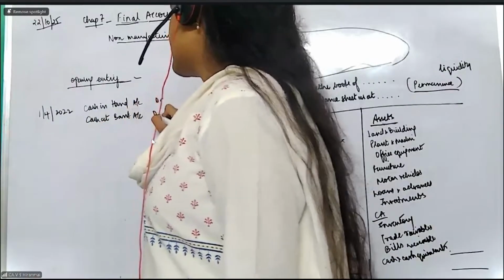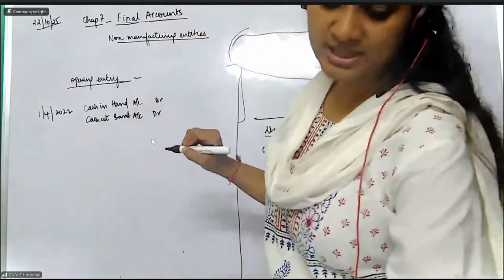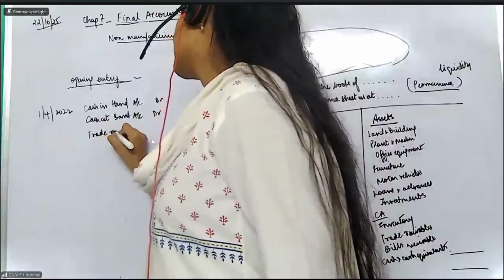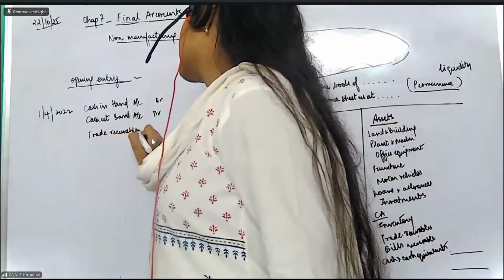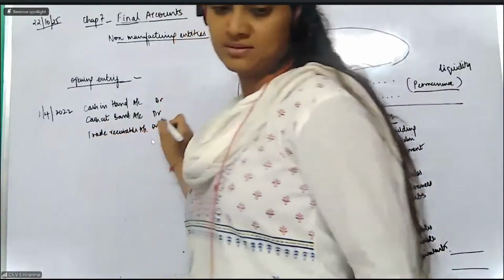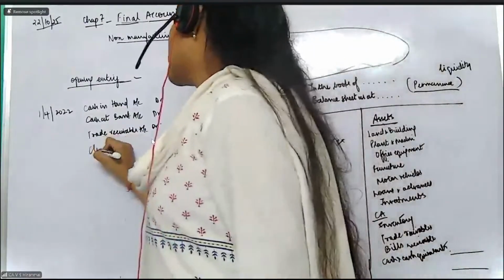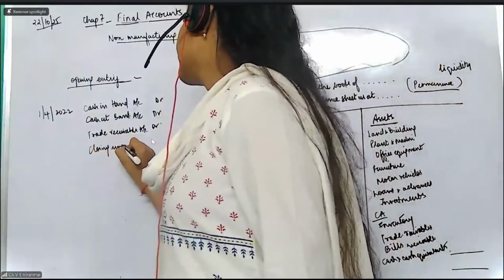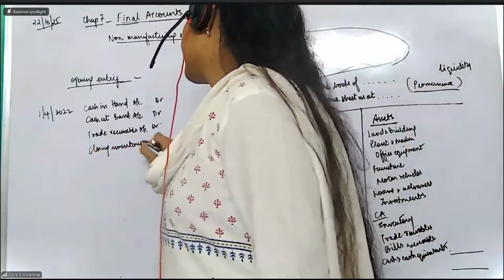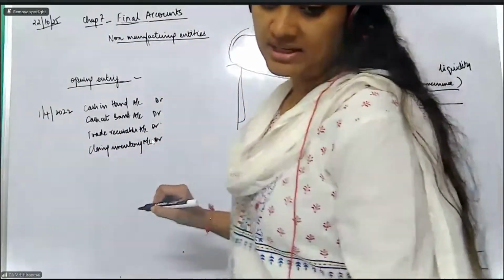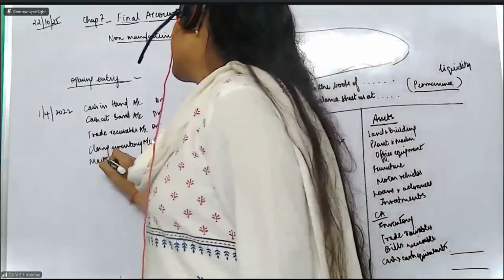All these accounts get debited: cash in hand, cash at bank. Then we have the trade receivables. Then we have the closing inventory. And then we have the machinery and equipment.